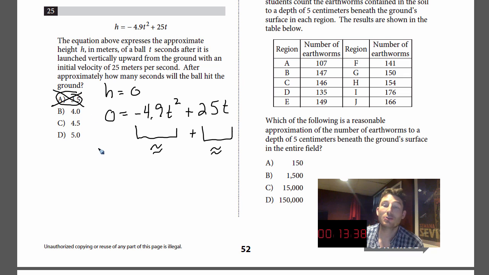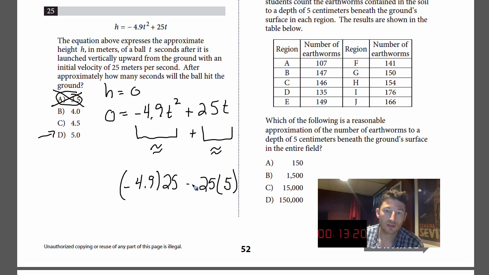But let's just look at what happens if we think about this rationally. Let's go to the opposite end. Let's look at D. What's 25 times 5? Well, I don't know, but let's just leave it. Here's negative 4.9, which is pretty much 5. What is 5 squared? Well, 5 squared is 25. So look what happened here. We have negative almost 5 times 25 plus 25 times 5.